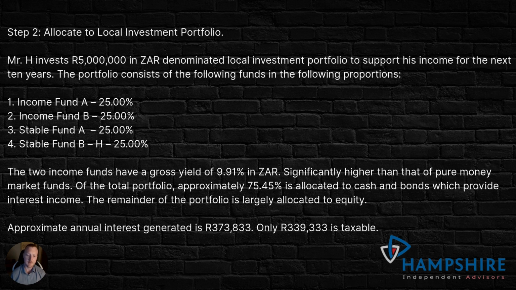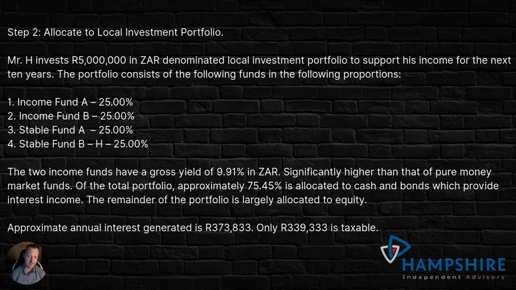These funds are primarily made up of interest bearing instruments and cash, some bonds, other forms of securities that provide interest income. And that will help the investment provide a much higher return, ideally, than inflation over a 10-year period than you would just by sitting in money market or income funds, ideally.